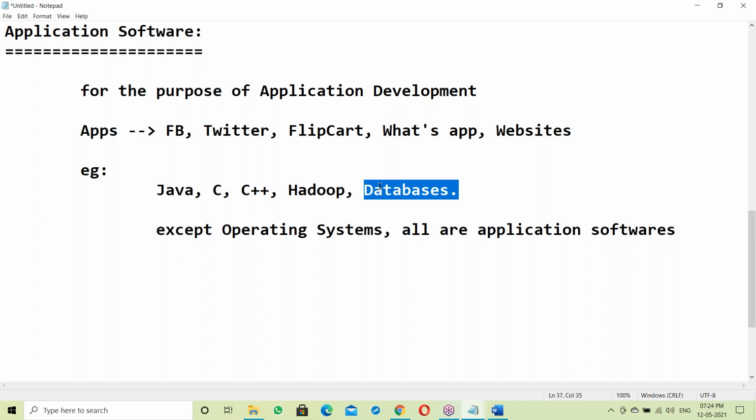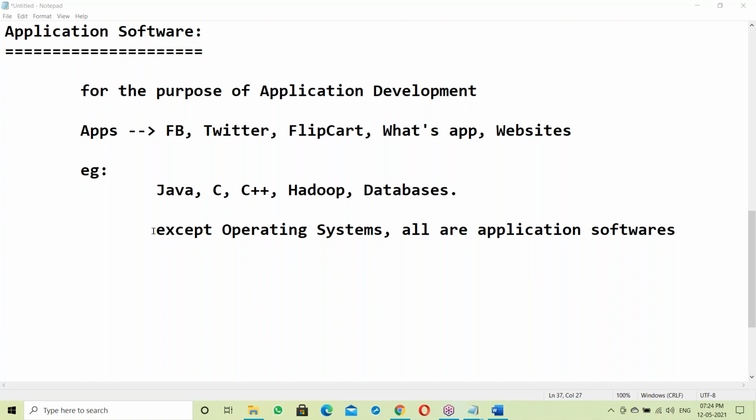SAP, Oracle ERP are application software. Some testing tools like Selenium and QTP are application softwares. Some reporting tools like QlikView and Tableau, all these are application softwares.